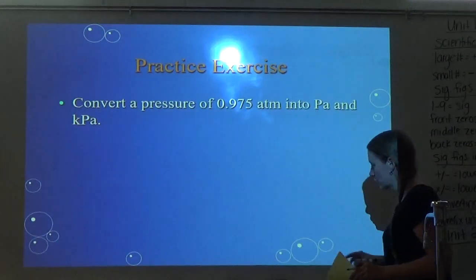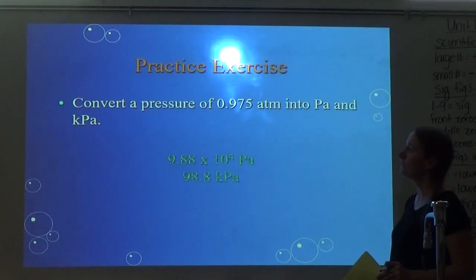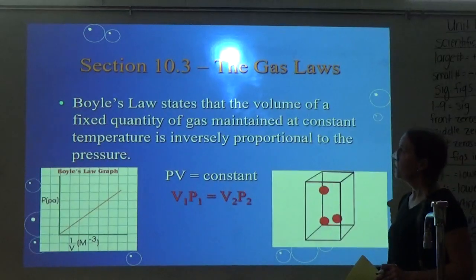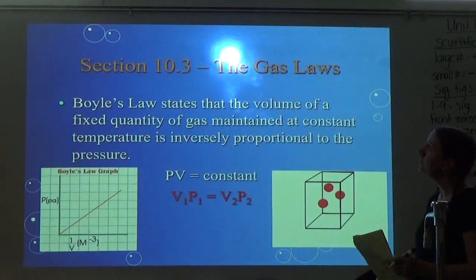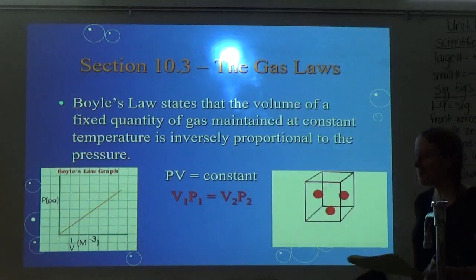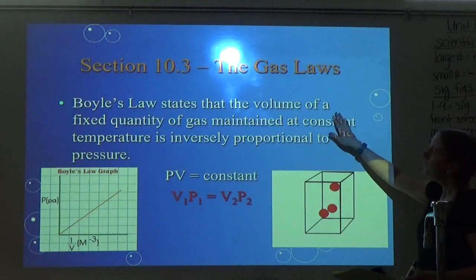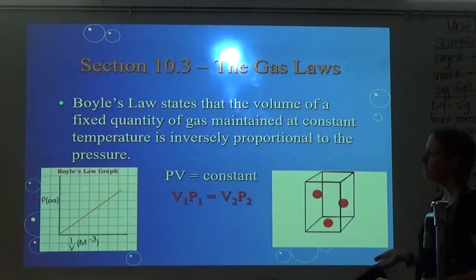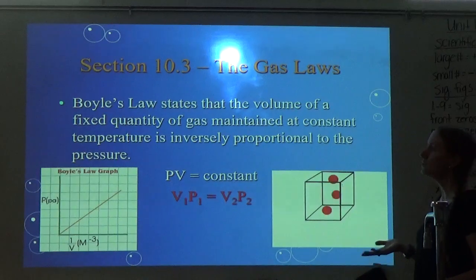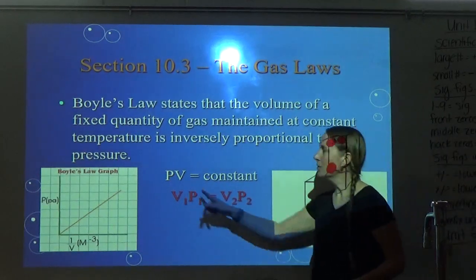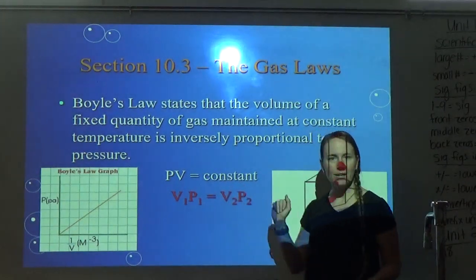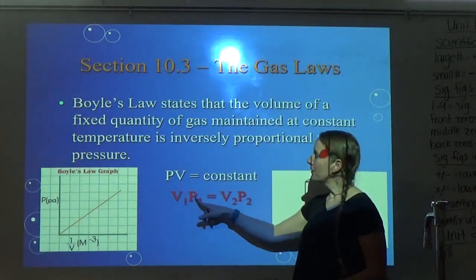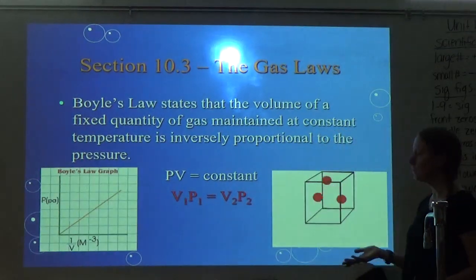So pressure conversion should be something you should be able to do pretty quickly. All right, so section 10.3 is gas laws. So y'all know I like the gas laws. Okay, so Boyle's law states that the volume of a fixed quantity of gas maintained at constant temperature is inversely proportional to the pressure. So in other words, if you multiply pressure times volume, you're going to get a constant. So the formula is P1V1 equals P2V2.